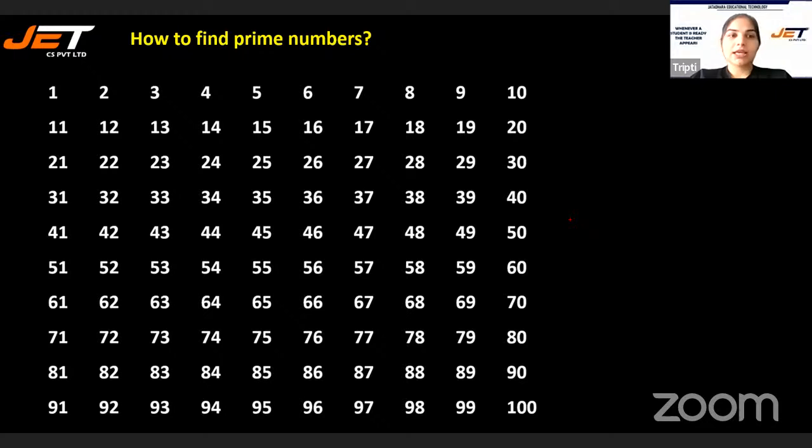Kindly find out all the prime numbers. And let me see how many prime numbers you can find out.